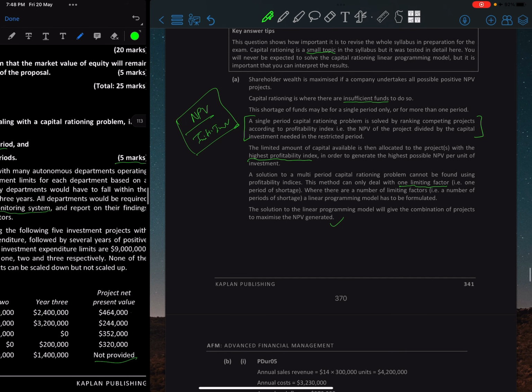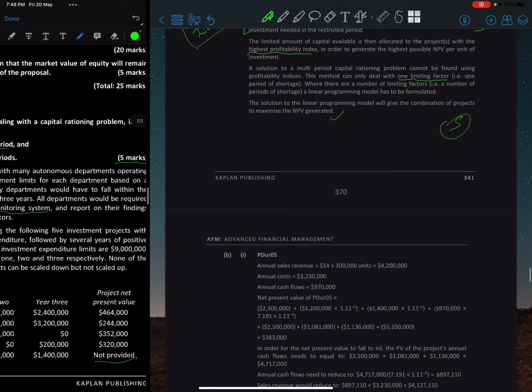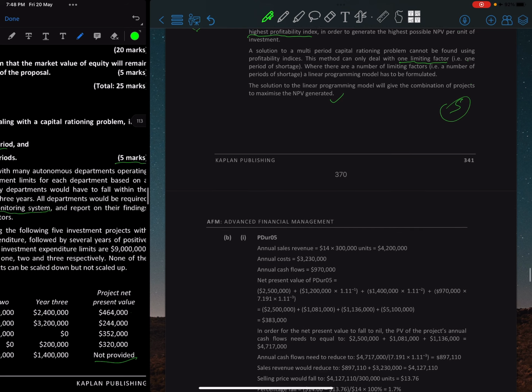So this is all we need to explain basically. 5 marks, right? 1, 2, 3, 4, 5 basically. You can give 5, 6 points. Yeah, 5 points should be enough.